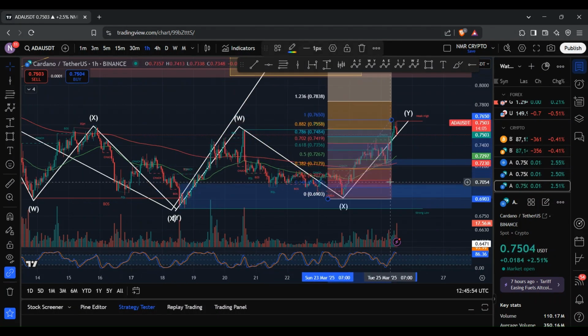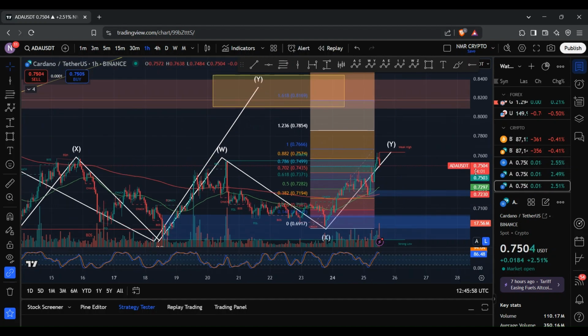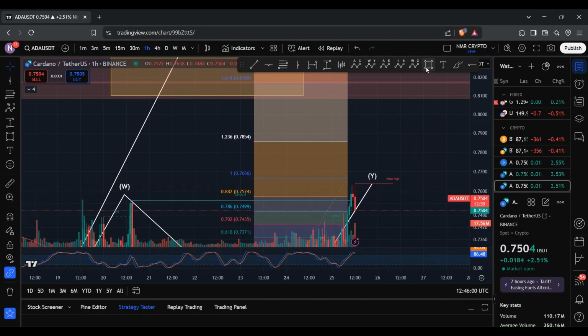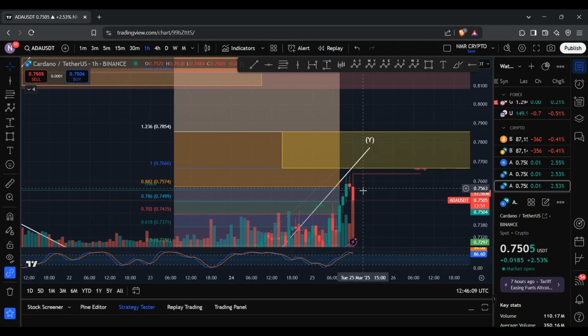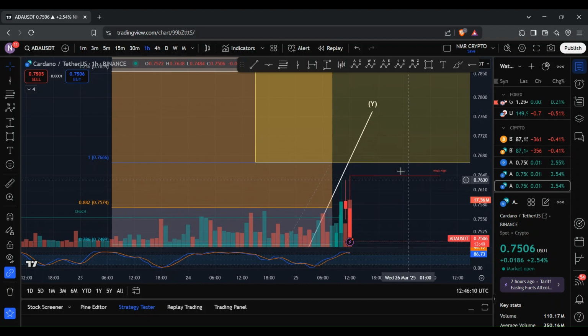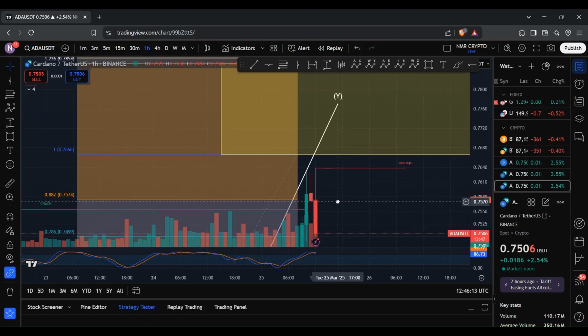And so if I bring this to the right place, what you can see is this Y wave would reach anywhere between 76.66 cents and 78.54 cents. So anywhere within this region here. And as things stand at the moment, the current price of ADA falls short of this target, and there is